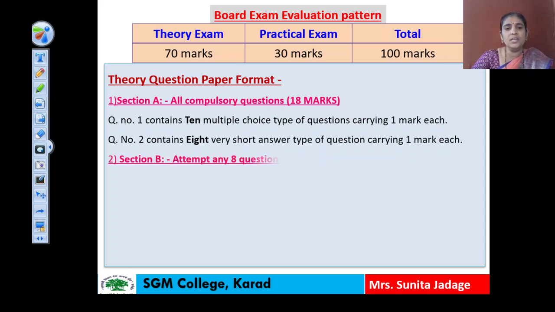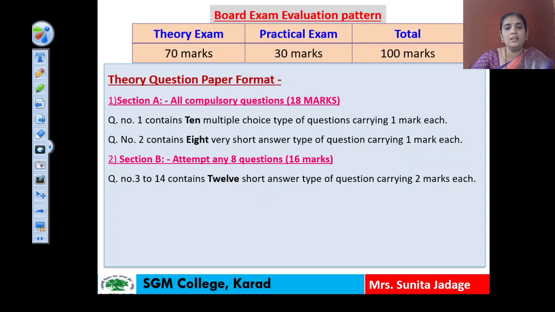Now section B, for 16 marks. Here 8 questions have to be attempted out of 12 questions, question number 3 to question number 14. 12 short note type or short answer type questions are asked, and from these students have to attempt only 8 questions, 2 marks for each, and therefore 16 marks for section B. Then section C contains 24 marks.